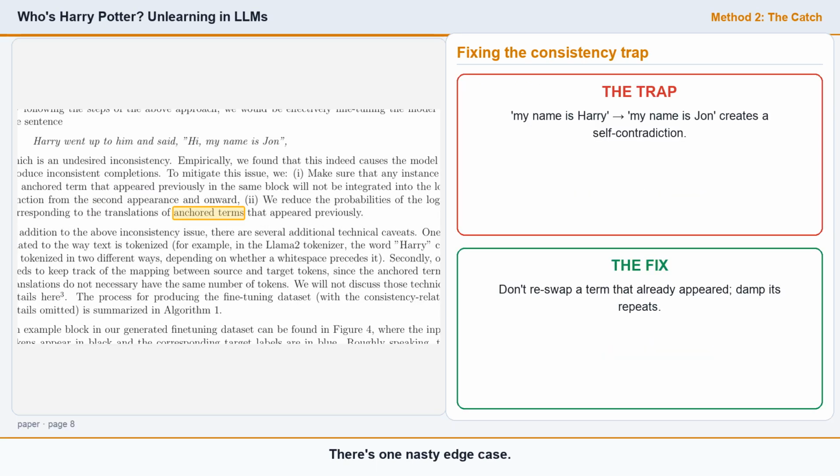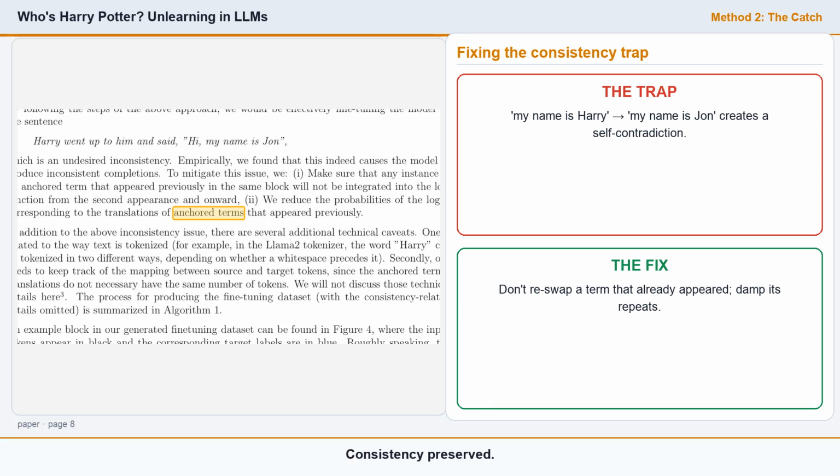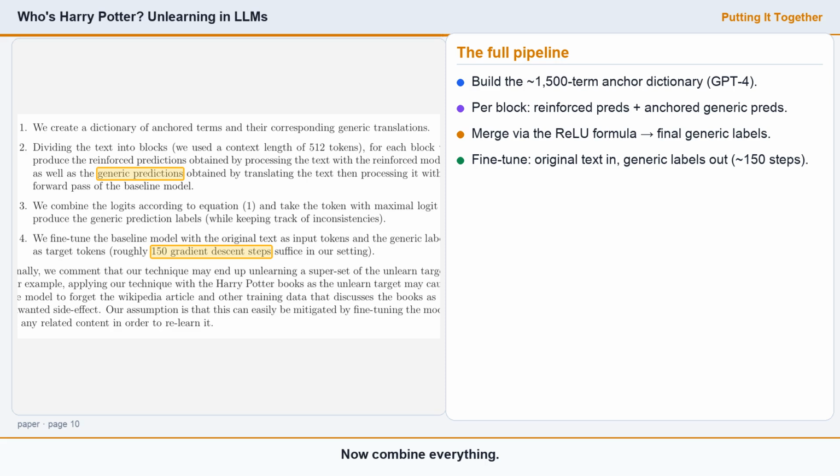There's one nasty edge case. Take "Harry went up and said, 'Hi, my name is Harry.'" Naively swapping would train the model on, "My name is John," an inconsistency that confuses it. So they add fixes. An anchor that already appeared in a block isn't swapped again, and they suppress the logits of translations that already appeared. Consistency preserved.